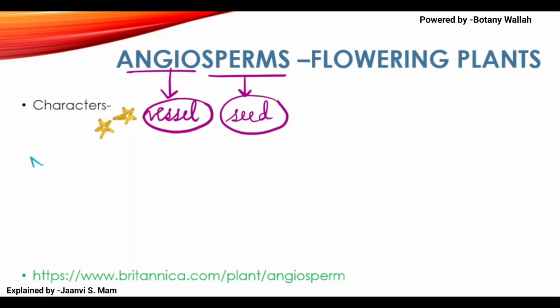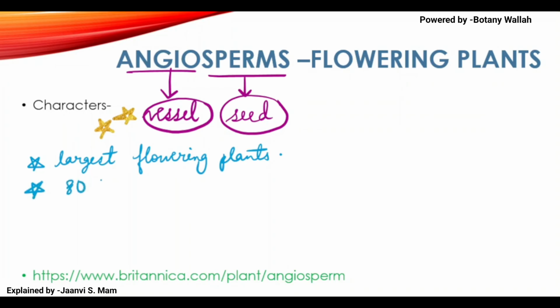What are these? Largest flowering plants. If you see today's time, there is 80% of living flowering plants.